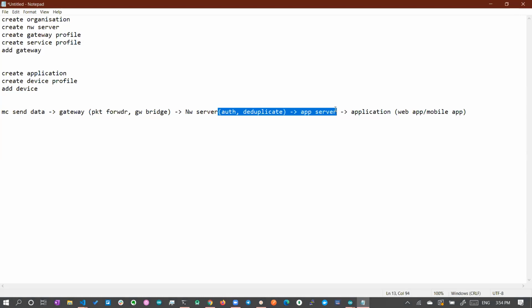That is how you develop an end-to-end system. I'll just write it again: LoRa to UDP to MQTT to gRPC to again MQTT and again to the website or app. That's how the end-to-end flow of things will happen.